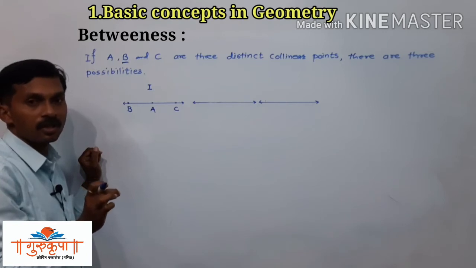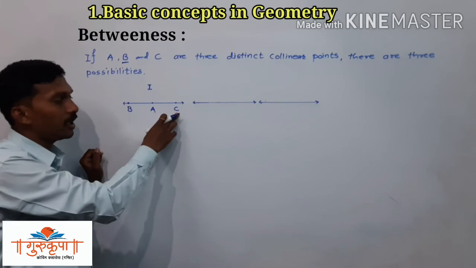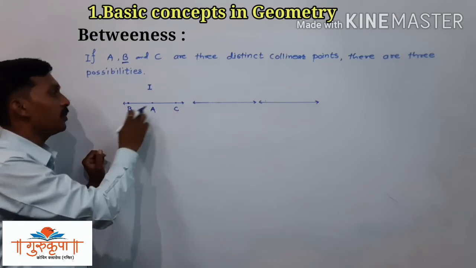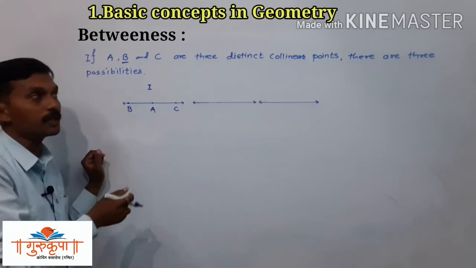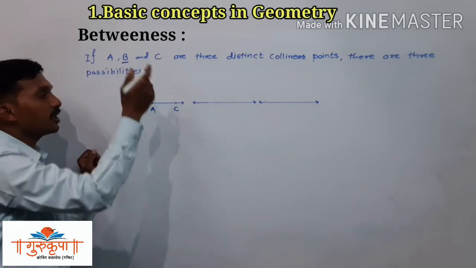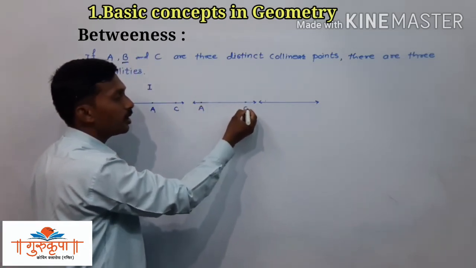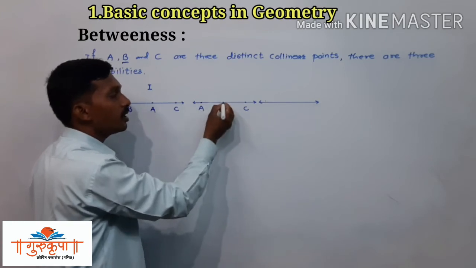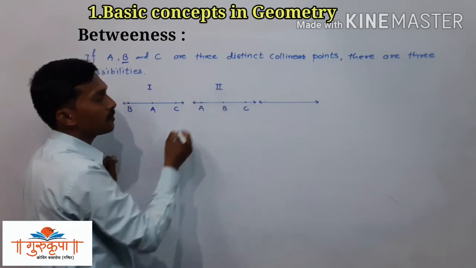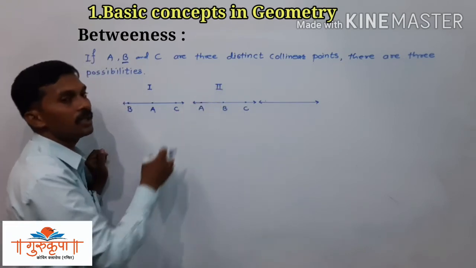Extreme means at the very end or edge. This one is at one end, and this one is at the other end. So B lies between A and C. Here we will take point A, here we will take point C, and in between A and C the point B lies. That is the second possibility, that B lies between A and C.